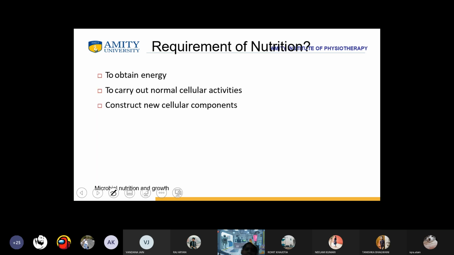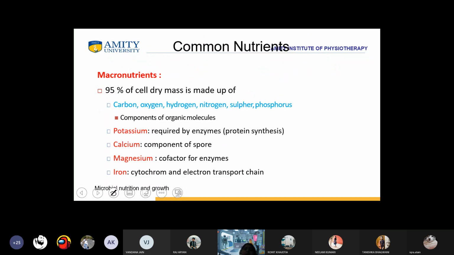So what are the primary requirements of nutrition? That is to obtain energy, to carry out normal cellular activities, and to construct new cellular components. Next, what are the common nutrients? They are the macronutrients, that is 95% of cell dry mass is made up of carbon, oxygen, hydrogen, nitrogen, sulfur, phosphorus.